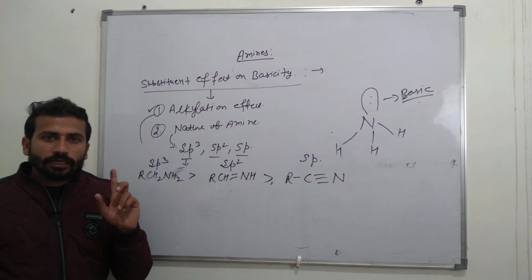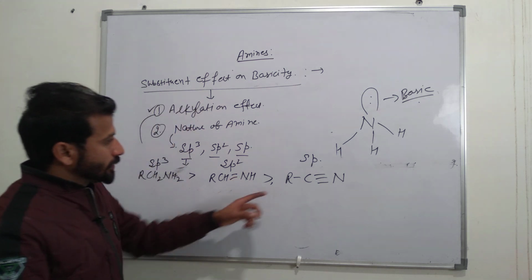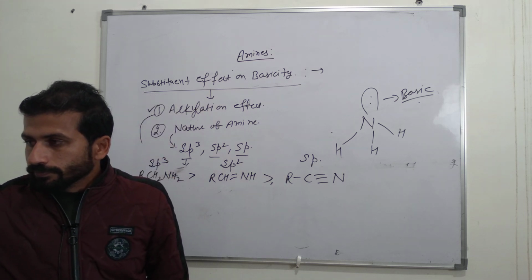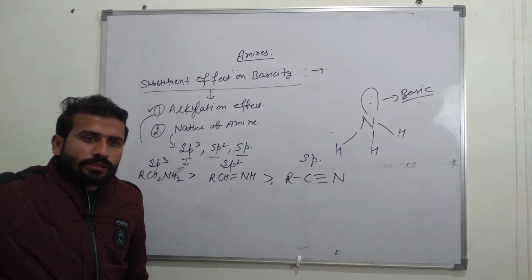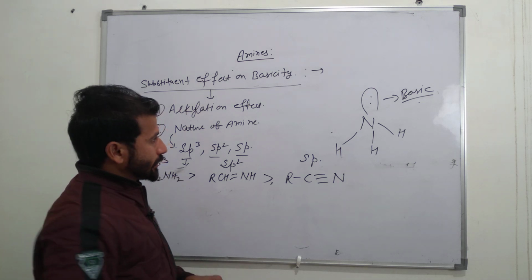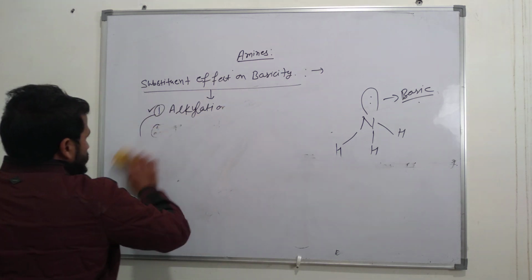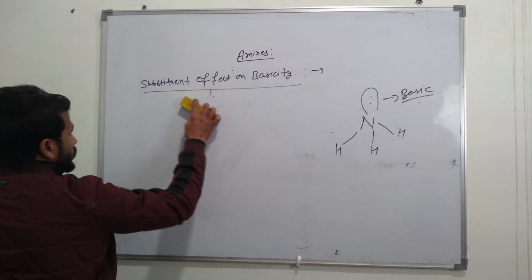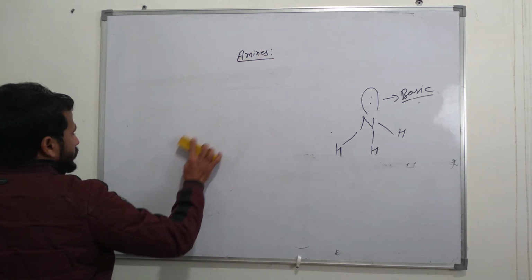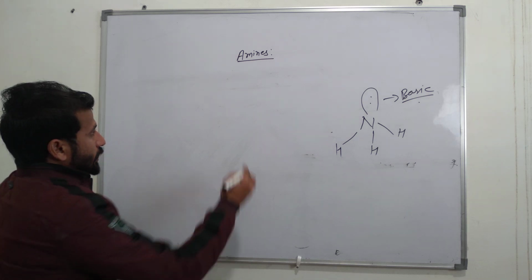If the amines are sp3 hybridized, then it is more basic, and if it is sp, then it is least basic. Now we discuss various reactions of amines. There are several reactions that we discuss in amines. In these reactions, we also explain the basic character reaction of amine.